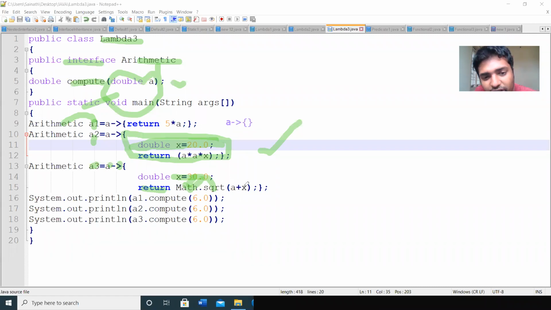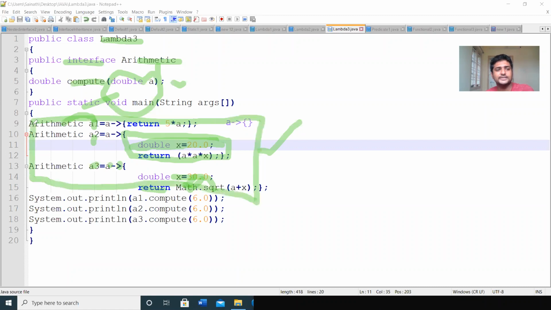Then we are performing the square root of a plus x. So the a value is passed to the function and the x value is defined locally. And the square root will be displayed. So this is the syntax for creation of an object with a lambda function. So these we can call functional interfaces.